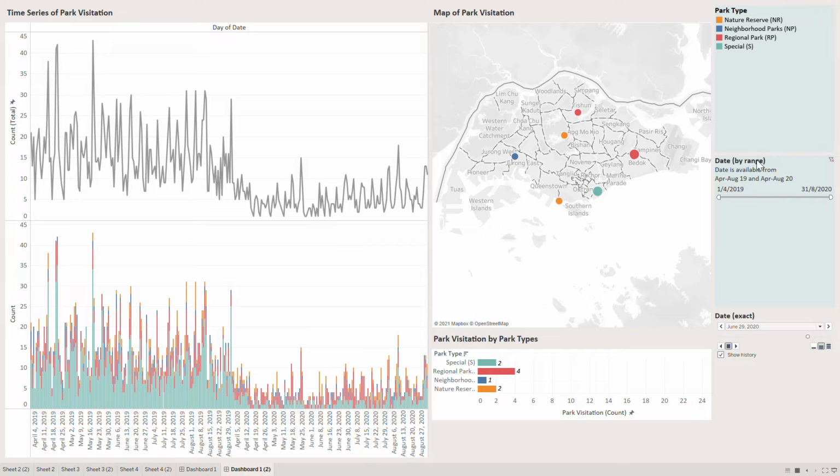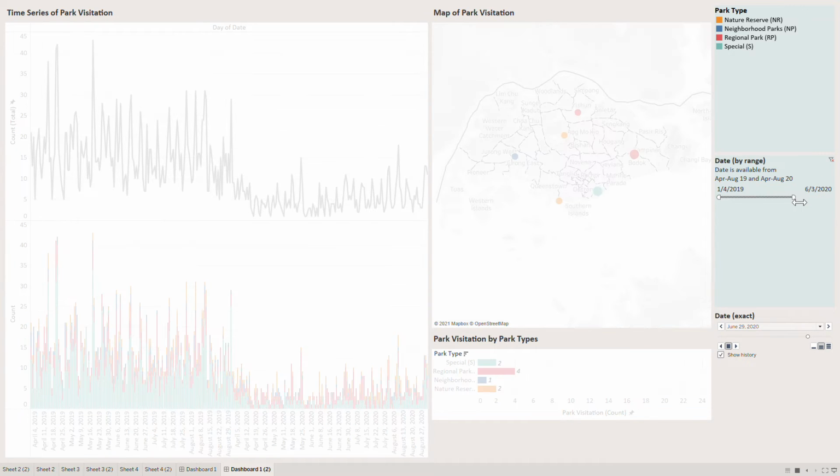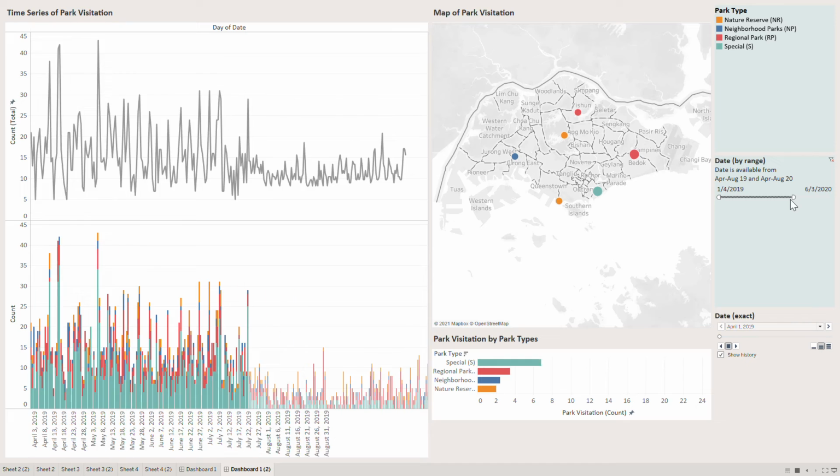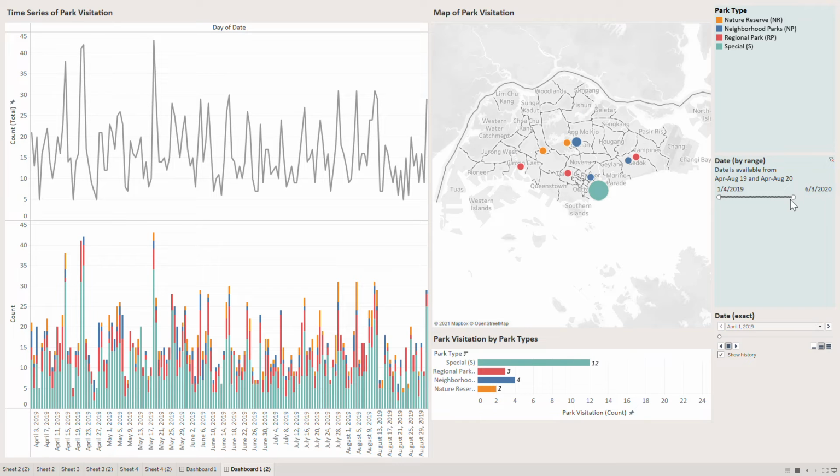The date by range filter allows users to select the range of dates they are interested in focusing on. After the interested range of dates is defined, the time series chart will show the daily count of park visitations with a breakdown of park types within the time period.